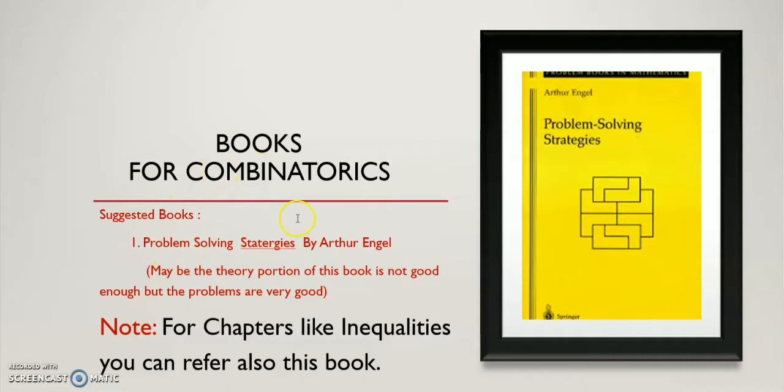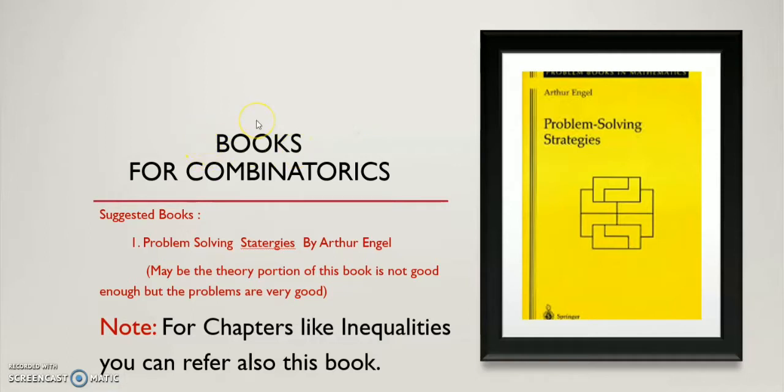Books for combinatorics. If you're a complete beginner in combinatorics, before going to the book, I recommend you solve the problems of your class 11 textbook. Buy a book of class 11. If you are a class 9th or 10th student, I recommend you buy a book of class 11th, and go through the chapter permutation and combination.